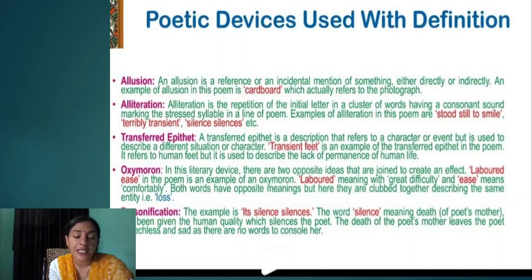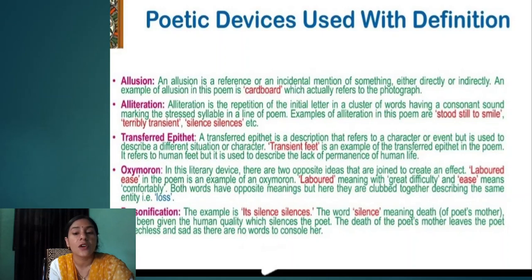Next poetic device that is used is oxymoron. In this literary device, there are two opposite ideas that are joined to create an effect. Labored ease. Labored ease in the poem is an example of an oxymoron. Labored means to do something with great difficulty, and on the contrary, ease means to be comfortable. So both words have opposite meanings, but here they are clubbed together, describing the same entity, that is, loss.